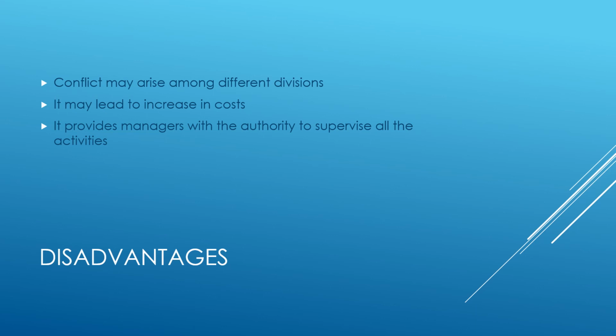Lastly, it provides managers with authority to supervise all the activities. I told you that every division or every unit has one in charge or one head, and they are called the divisional heads. So these divisional heads or divisional managers, at times, will gain a lot of power over the entire division or unit. Now they might misuse this power for their own personal use, which can be detrimental to the organizational interest. That means they may ignore the interest of the overall organization. So these are the disadvantages of divisional structure.